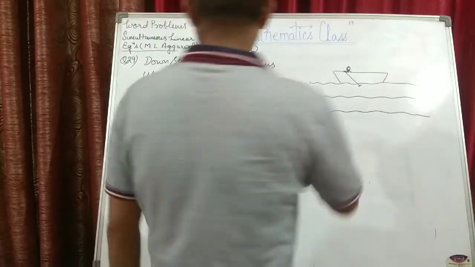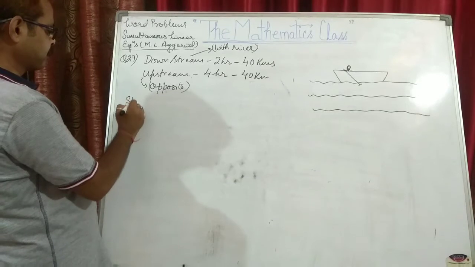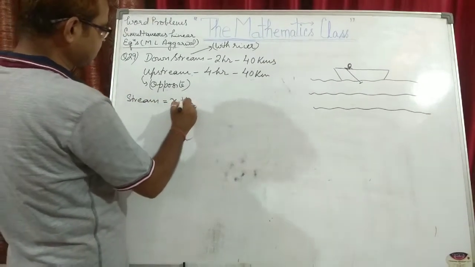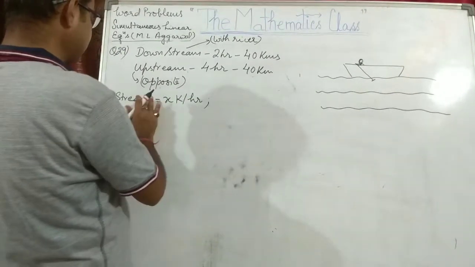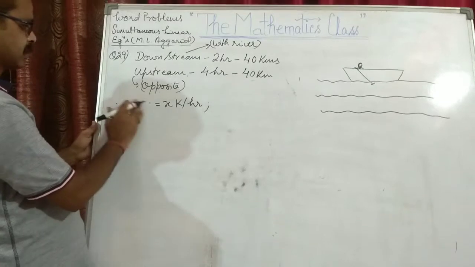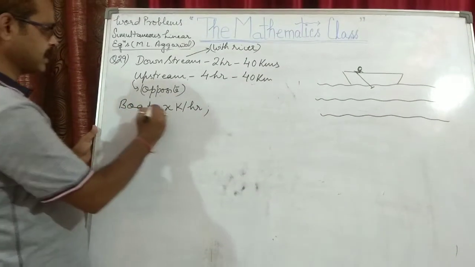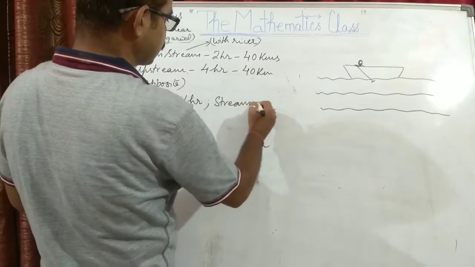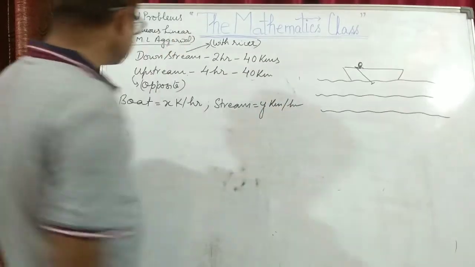First of all, let us take the speed of the boat as x kilometers per hour, and let's take the speed of the stream as y kilometers per hour.